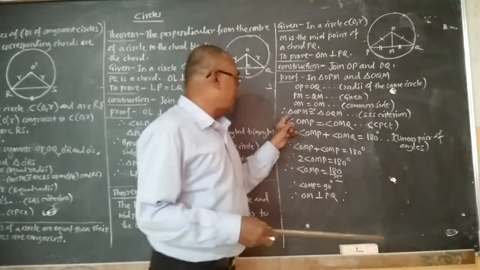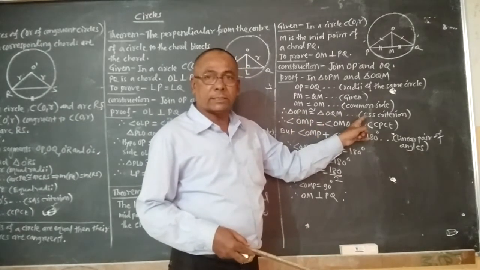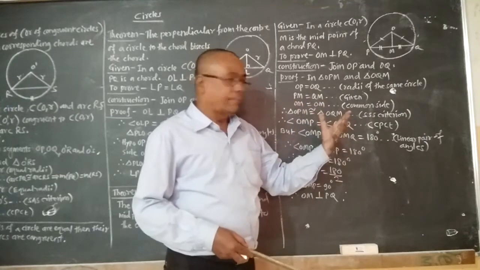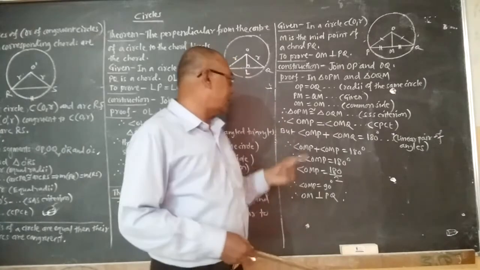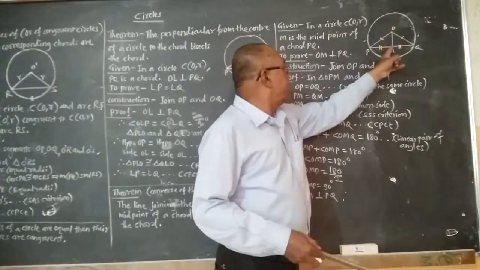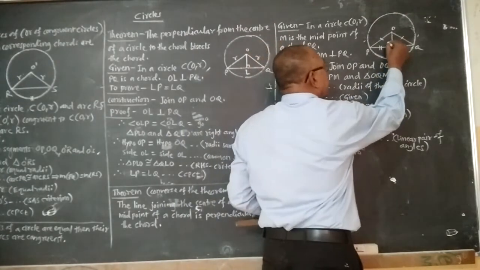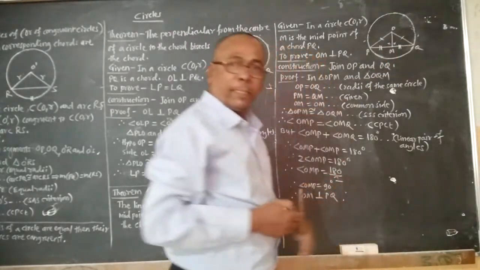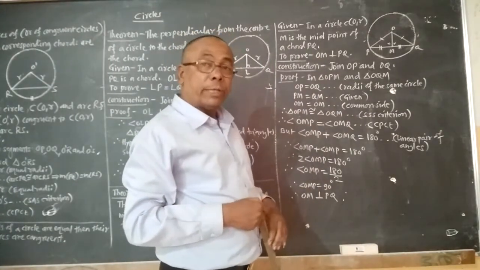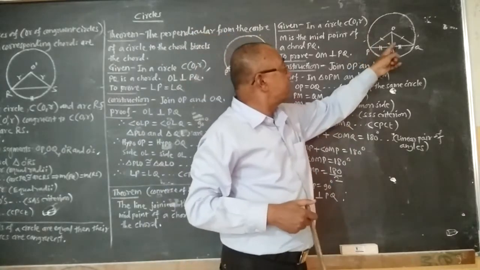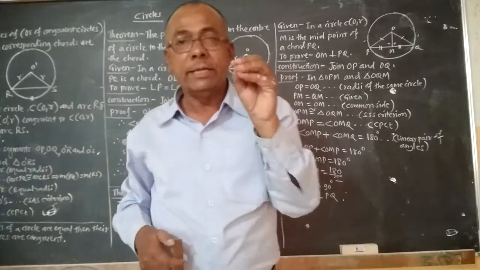So here triangle OPM congruent triangle OQM, criteria is SSS, and we know that if the two triangles are congruent, then corresponding angles are equal. That is angle OMP equal to angle OMQ. Means these two angles are equal, but we know that these two angles, angle OMP and angle OMQ, are a linear pair of angles.